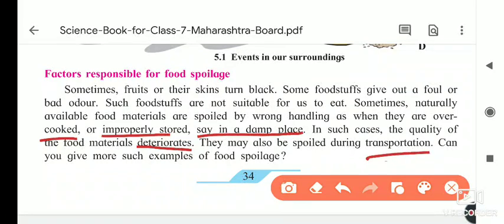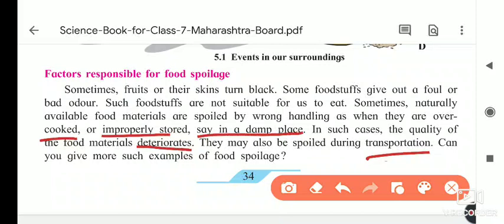For example, when carrots are kept inside with a weight on them, the part of the vegetable becomes soft or dirty, and it becomes spoiled after some interval. Can you give more such examples of food spoilage?